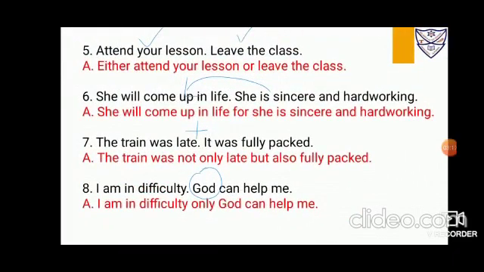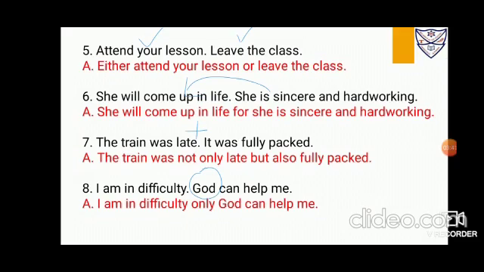Next, attend your lesson, leave the class. The advice here is an option given to you. It's an order: either attend your lesson properly or leave the class. Here the choice is given with a positive statement, so you'll be using either or. It's either attend your lesson or leave the class. You can even use or: attend your lesson or leave the class.